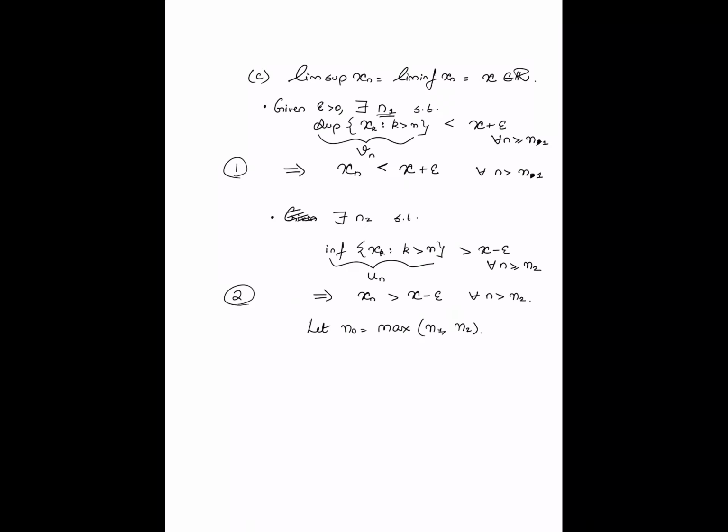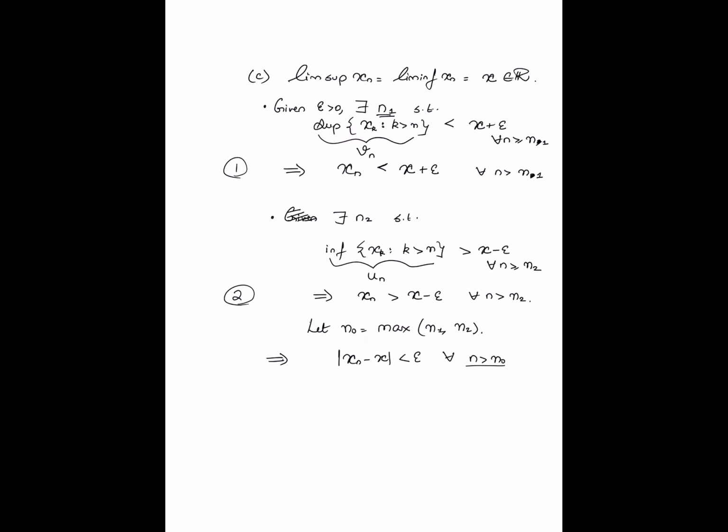So to the right of n0, in fact, both of these properties must be true, which implies that the absolute value of xn minus x is less than epsilon for all n greater than n naught. Now in the definition I have used greater than or equal to n naught, but all of this is really irrelevant, right? If this is true for all n greater than n naught, it is true for all n greater than or equal to n naught plus 1. So it doesn't really matter whether you use a greater than symbol here or greater than or equal to.